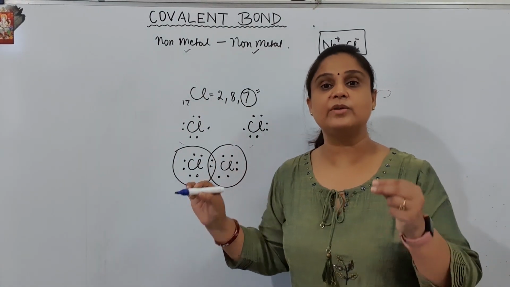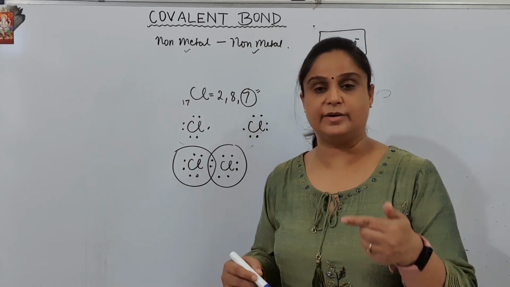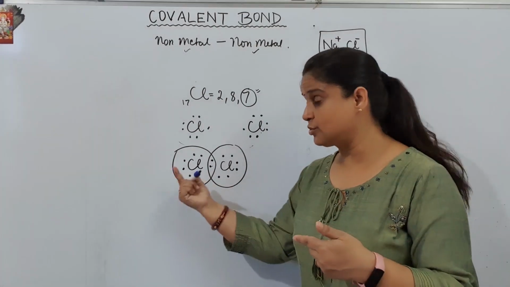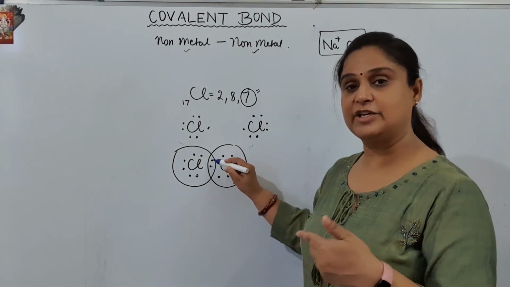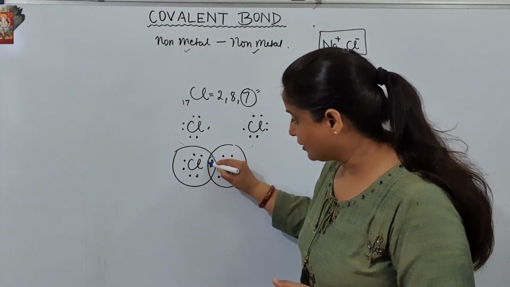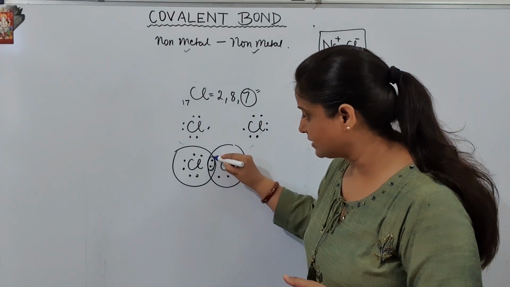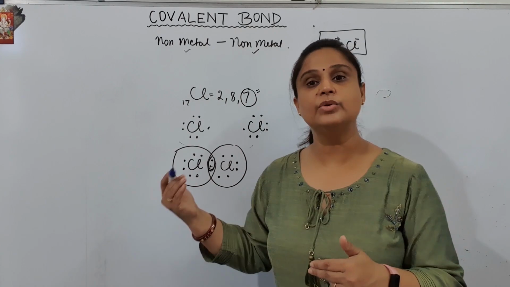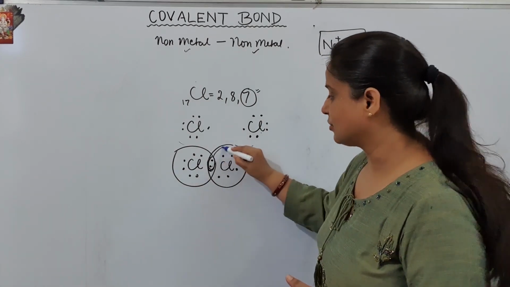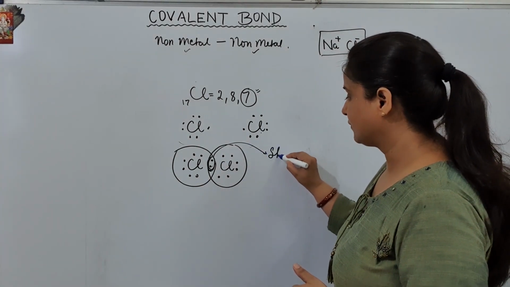This type of bonding, when one electron is being shared by both the species, is mutual sharing. When one electron is shared, you can see here there is an electron pair. This electron pair which is shared between the two chlorine atoms is called the shared pair of electrons.